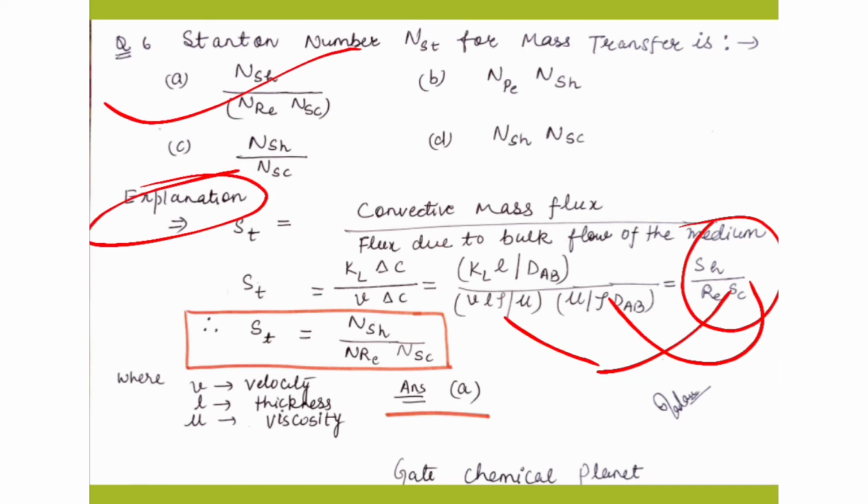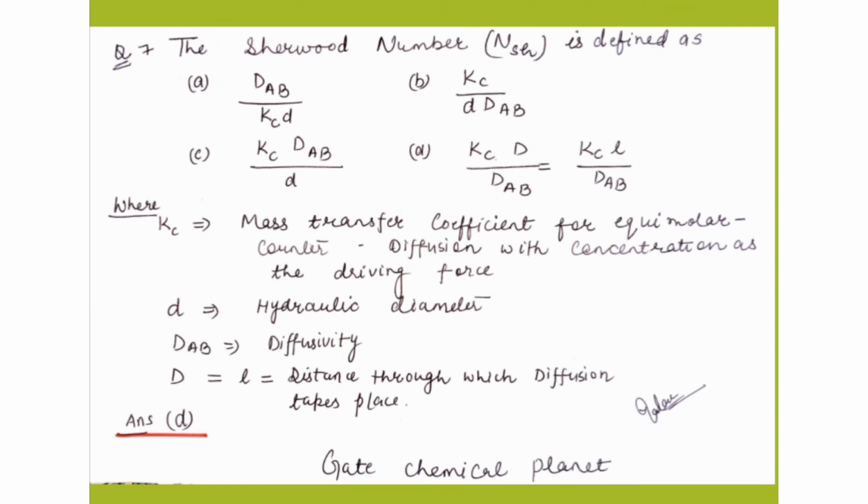Now move on to the next question. The Sherwood number is defined as... The four options are given, where the values are also given. Kc is the mass transfer coefficient for equimolar counter diffusion with concentration as the driving force, D is the hydraulic diameter, capital DAB is the diffusivity, and here capital D equals L, which is the distance through which diffusion takes place.